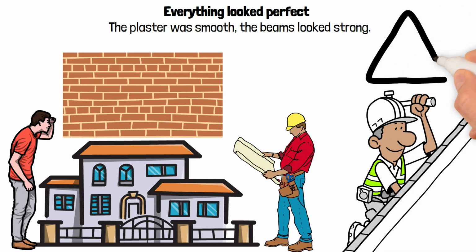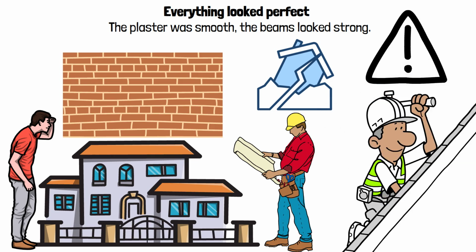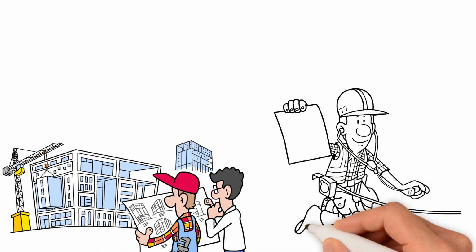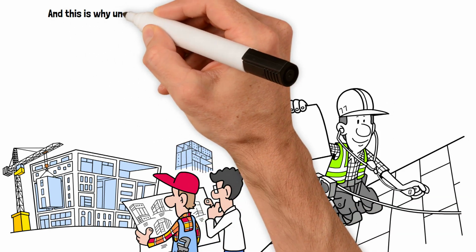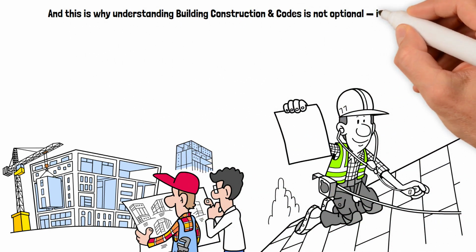Because of that single violation, the entire building was ordered to be partially demolished, not due to structural failure, but due to ignoring basic building codes. And this is why understanding building construction and codes is not optional, it's survival.